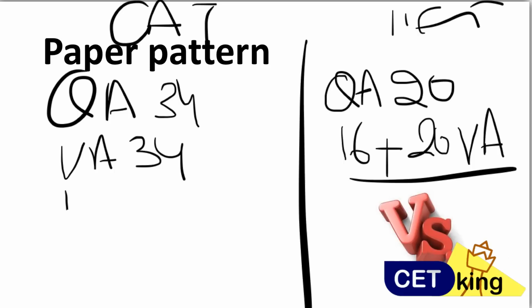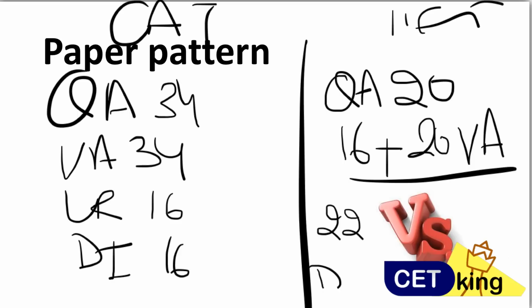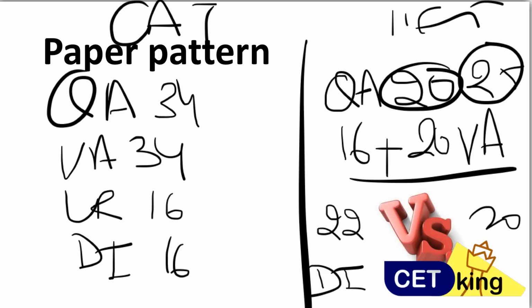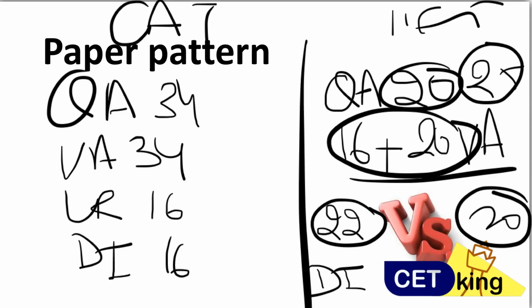Fine. Logic, we have got 16 questions in CAT, all puzzles, whereas in IIFT we have 22 marker logic. Fine. Data interpretation, 16 questions. DI in the IIFT exam is around 20 questions. And GK as well, 25 questions. So 20, 25, 36, 20, 20 is a mota 120 questions. That's the average. It can change. For example, last year was 123, एक बार 125 भी आया है, 118 भी आया है. So मोटा 120 questions will be there.